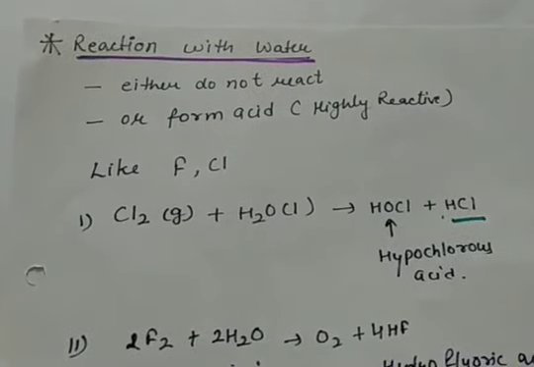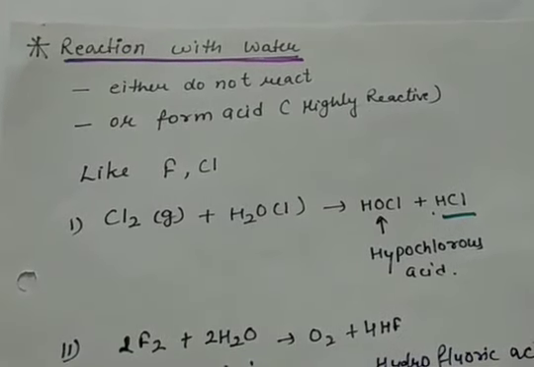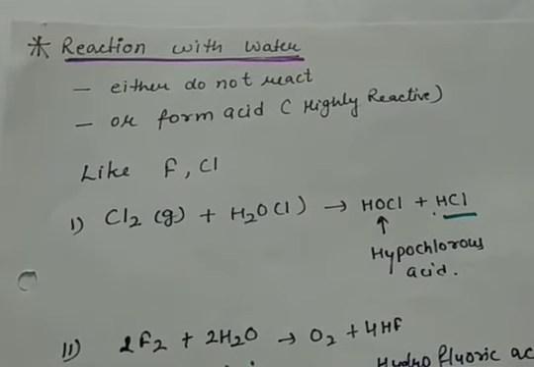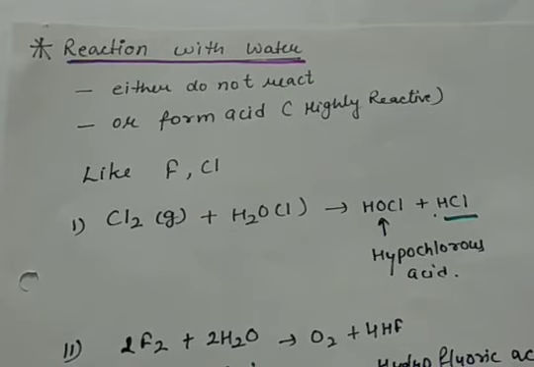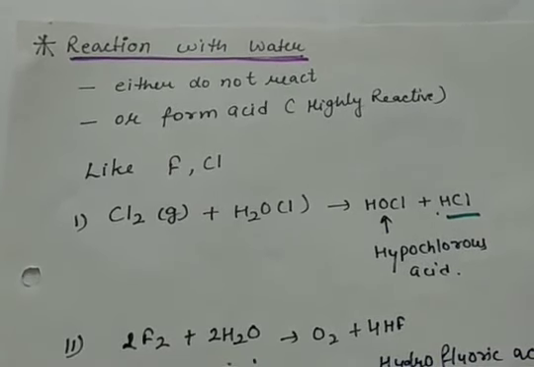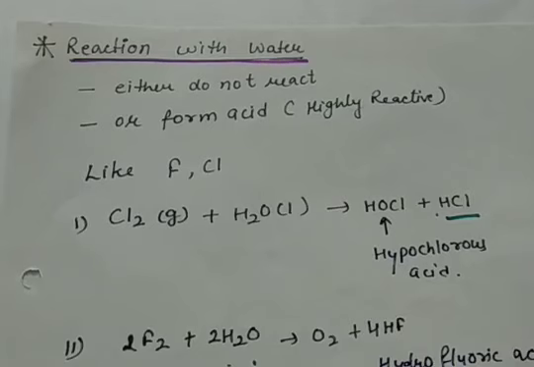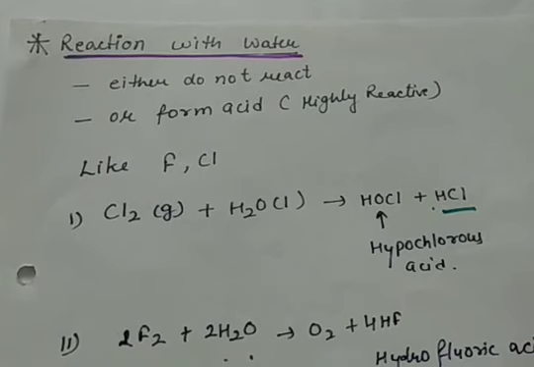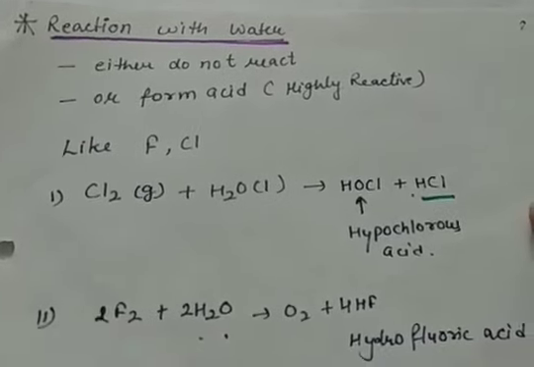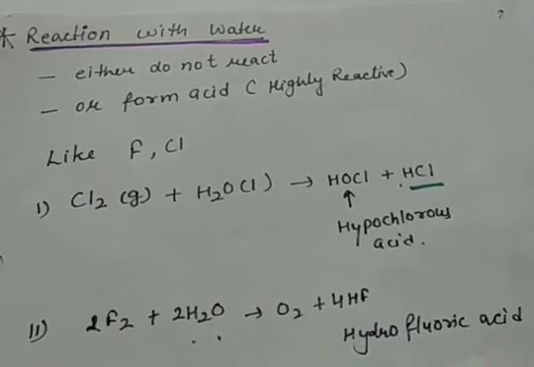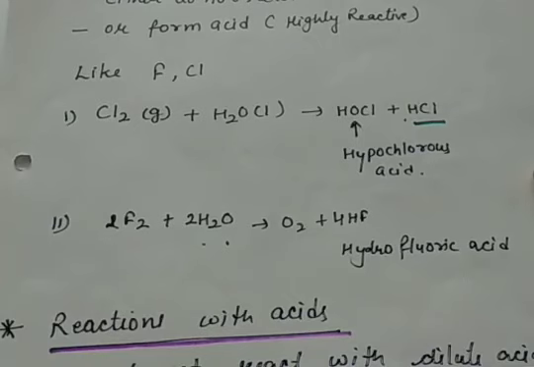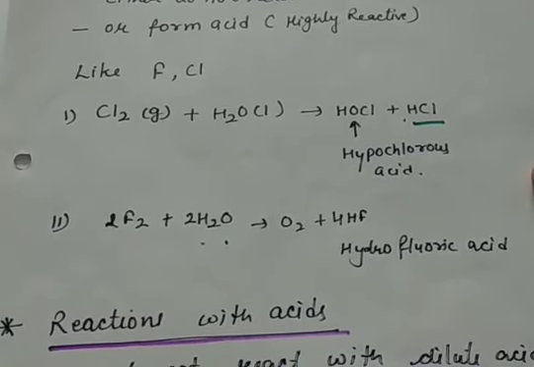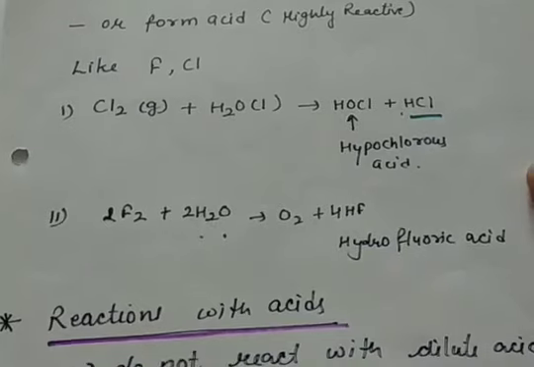Now let us see the reaction of non-metals with water. Almost the maximum number of non-metals do not react with water, but the non-metals which are highly reactive, like fluorine and chlorine, react with water to form acids. For example, when chlorine reacts with water, HOCl, that is hypochlorous acid, and HCl, that is hydrochloric acid, are formed. Then fluorine, when it reacts with water, O2 and HF, that is hydrofluoric acid, are produced.